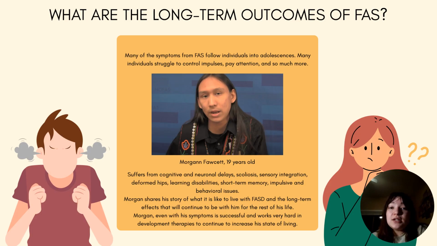So Morgan Fawcett is a great example of the previous study, showing that even at 19 years old, he still suffers from cognitive and neuronal delays, scoliosis, sensory integration, deformed hips, learning disabilities, short-term memory, and impulsive and behavioral issues that he has as a child. This image is from a speech he made advocating FAS awareness and explaining how he has difficulties in everyday living and continues to work in developmental therapies to grow.